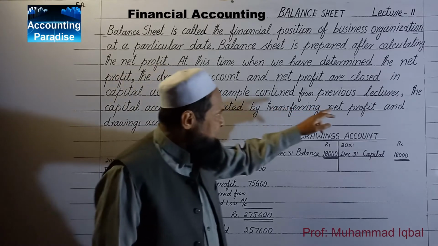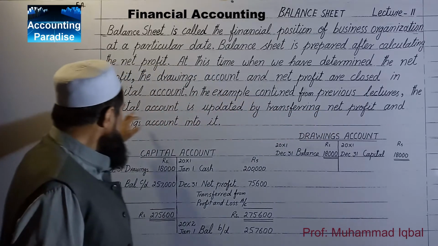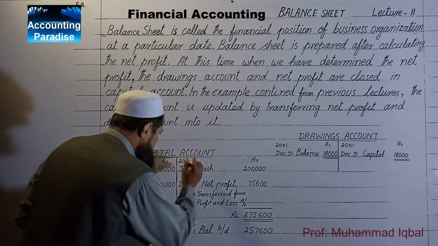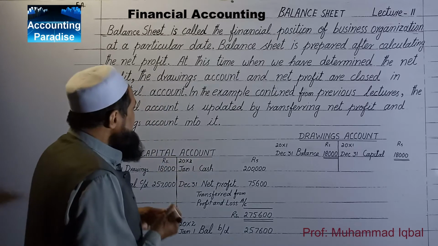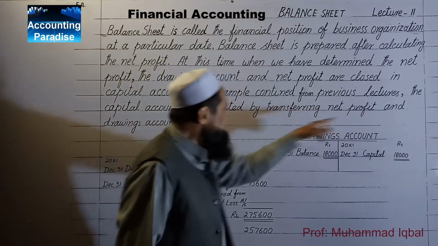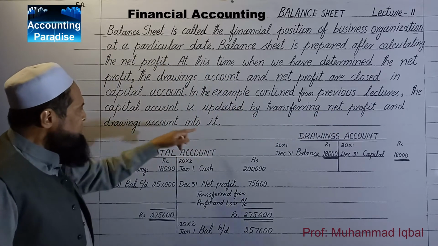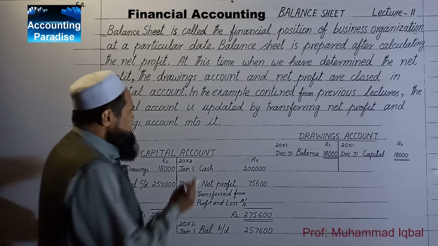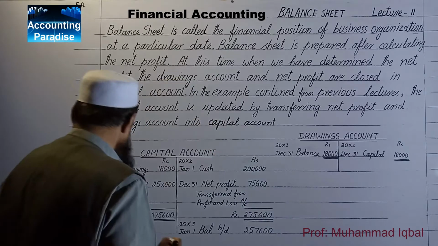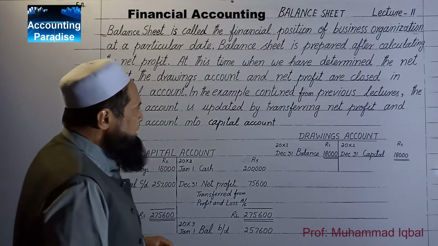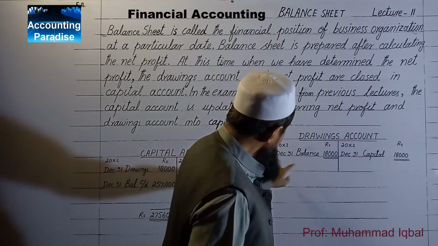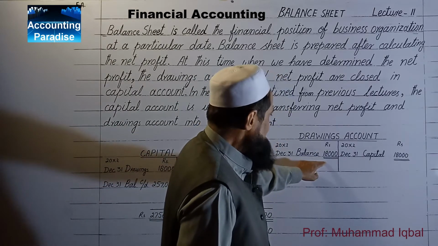In this example, continued from previous lectures, the capital account is updated by transferring net profit and drawings account into capital account. You see that drawing account balance is 18,000.